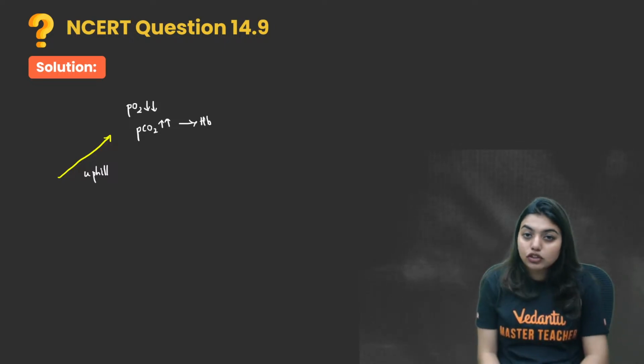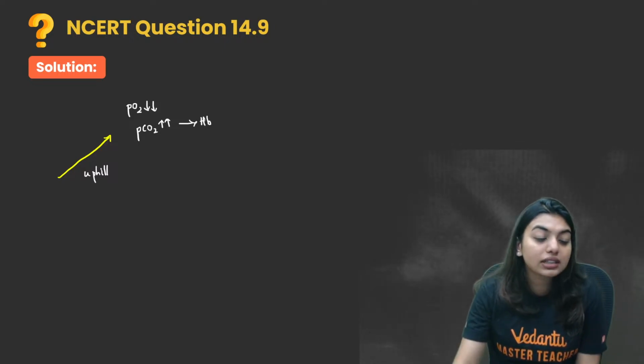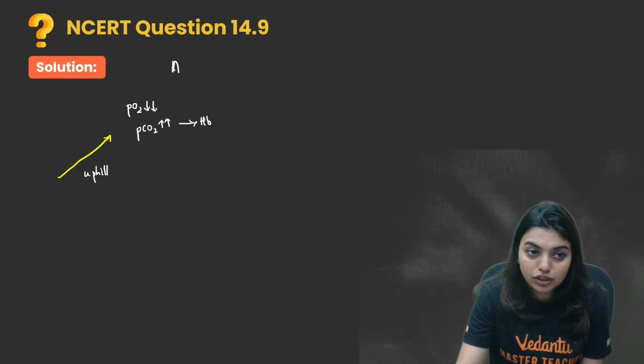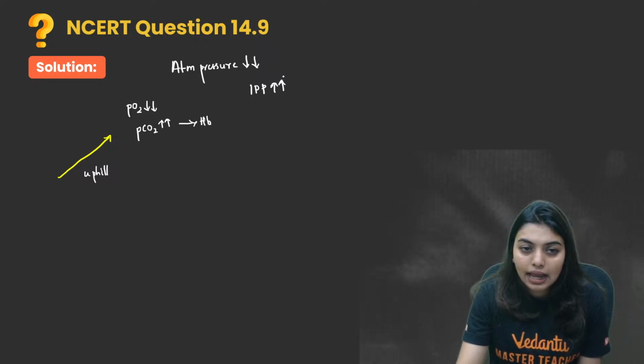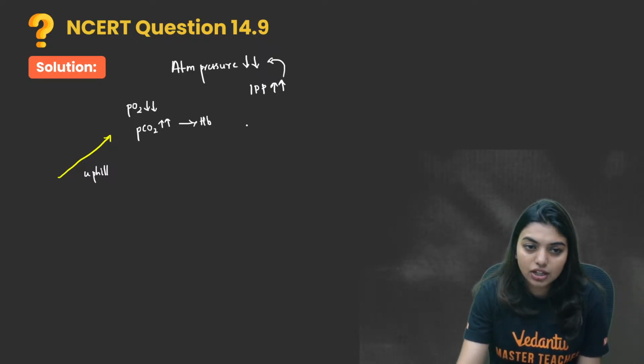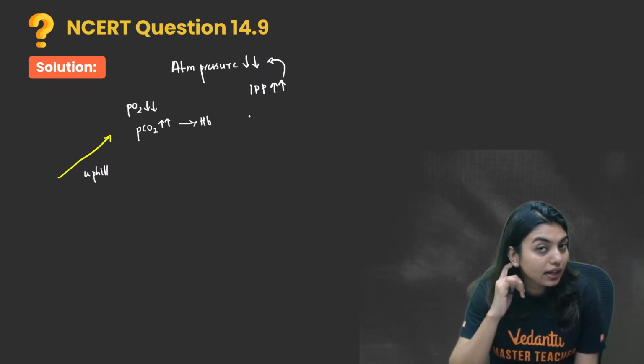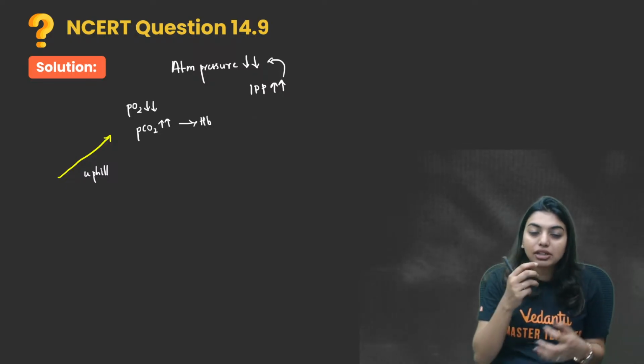That is mainly because of the pressure difference. You should also understand that the atmospheric pressure decreases. Atmospheric pressure decreases, and if the internal pressure is more at that time, air will rush outside, and because of it we will run out of oxygen.